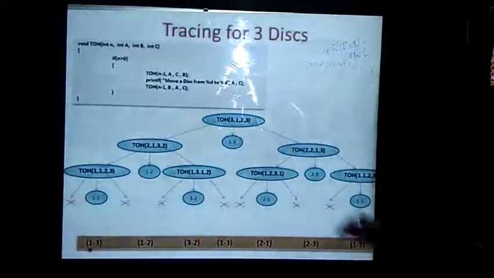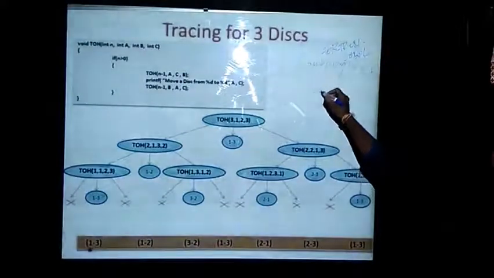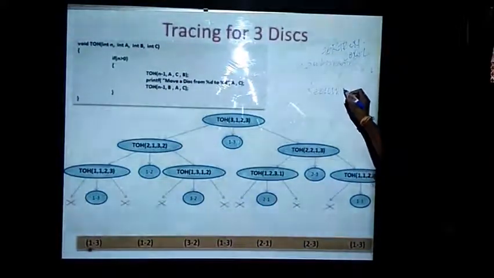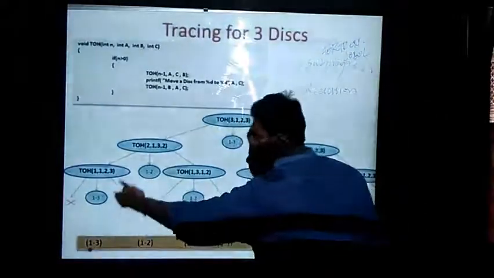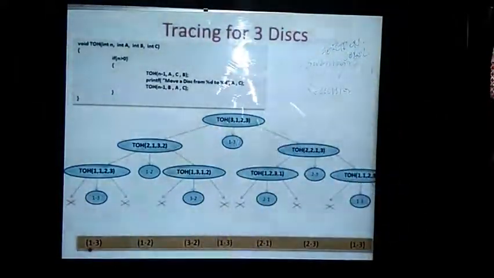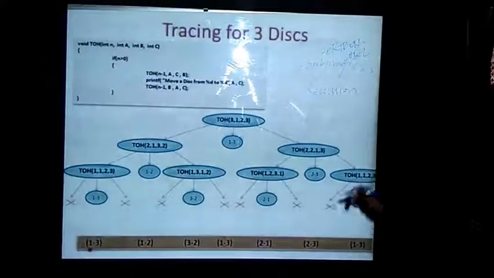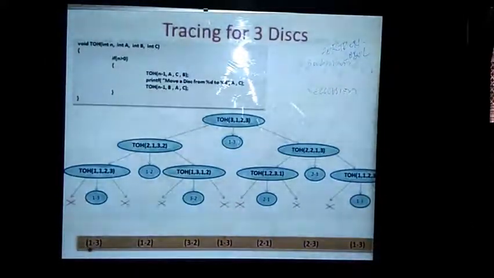Okay, and when we are executing these recursive functions, we need some extra memory. Why? We have to store the function calls, the instruction that we have executed, and from where we have to start the execution again. Those need to be stored in memory. For that reason, we need additional memory.